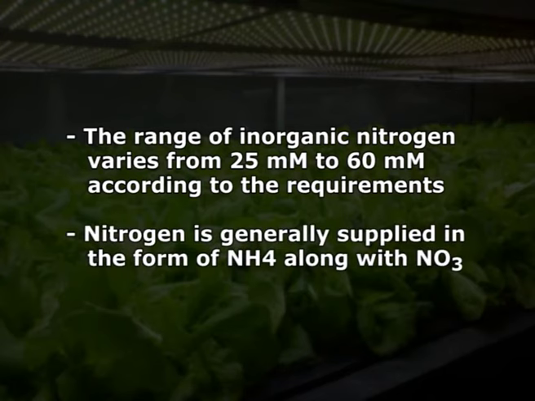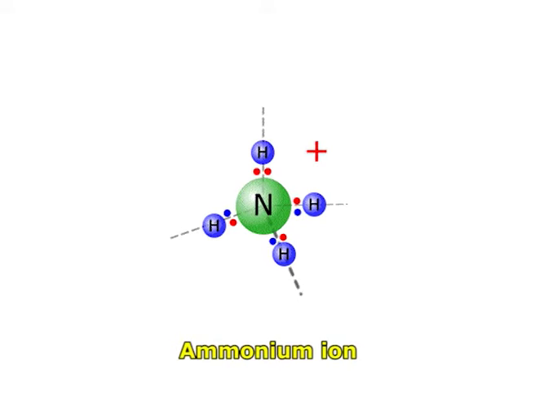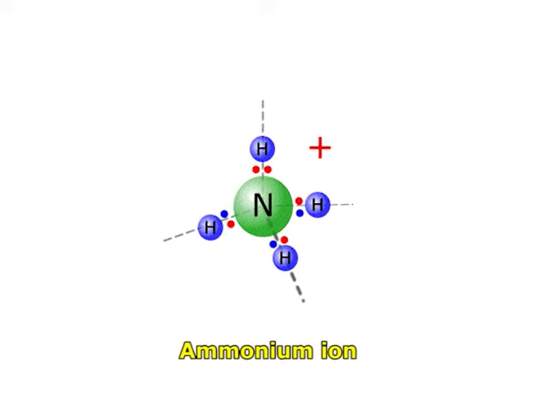Nitrogen is generally supplied in the form of ammonia along with nitrate. Ammonium ion as the nitrogen source is usually unsuitable, probably because under such condition the pH of the medium has a tendency to fall below 5 during culture, resulting in reduced availability of nitrogen.